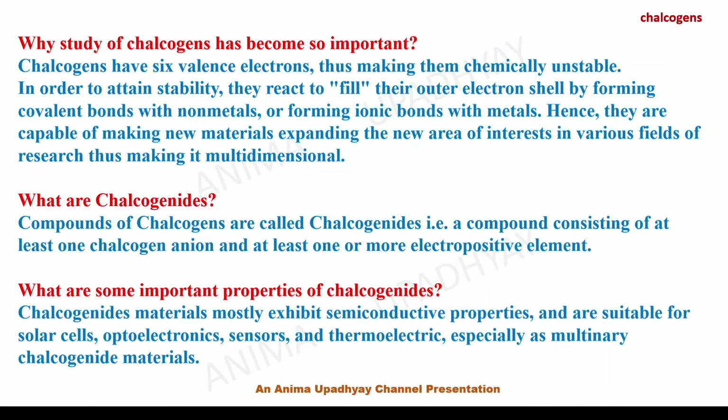What are chalcogenides? Compounds of chalcogens are called chalcogenides. That is a compound consisting of at least one chalcogen ion and at least one or more electropositive element. What are some important properties of chalcogenides? Chalcogenide materials mostly exhibit semiconductive properties and are suitable for solar cells, optoelectronics, sensors, thermoelectric, especially as multinary chalcogenide materials.